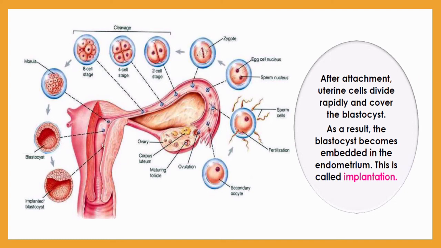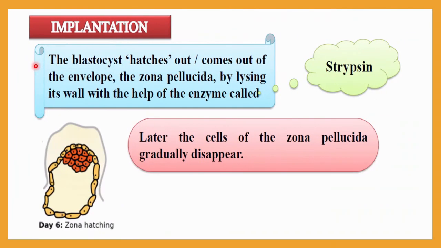After attachment on the uterine wall, the uterine cells will start dividing rapidly, and as a result the blastocyst attached on the wall of the uterus, or in the endometrium, will be covered with the uterine cells. The blastocyst will become embedded in the wall of the uterus, especially in the endometrium, and this whole process is called implantation. So let me explain the whole process in detail.